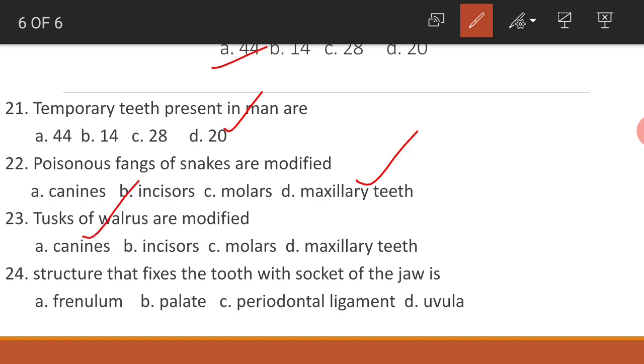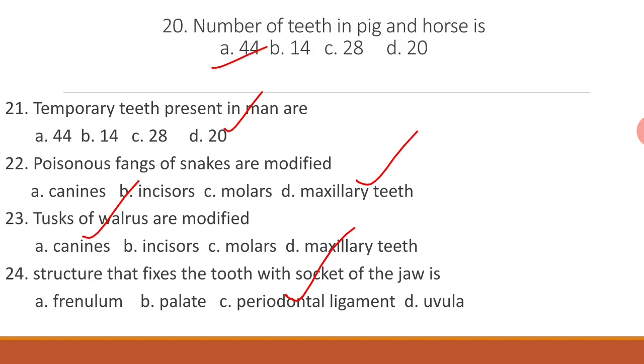Structure that fixes the tooth with socket of the jaw is periodontal ligament. So these are the bits which we have learned today.